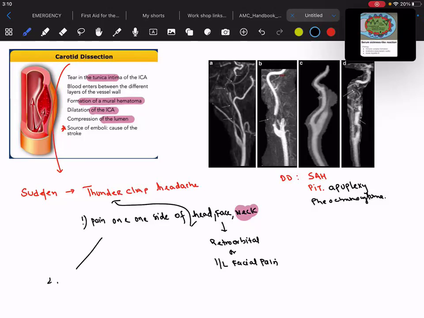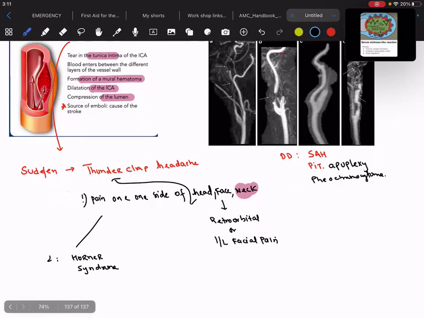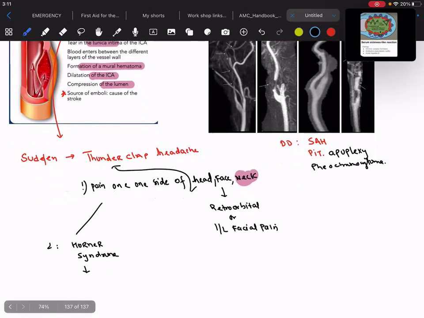The second point is that the patient would come up with Horner syndrome. If you remember, I have discussed Horner syndrome in one of my lectures, and I particularly said that Horner syndrome with neck pain is a case of carotid artery dissection until proven otherwise.